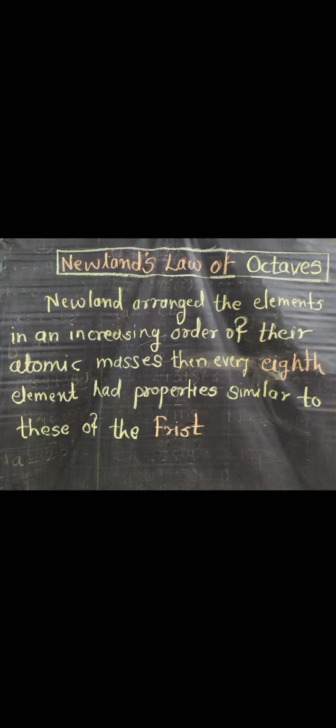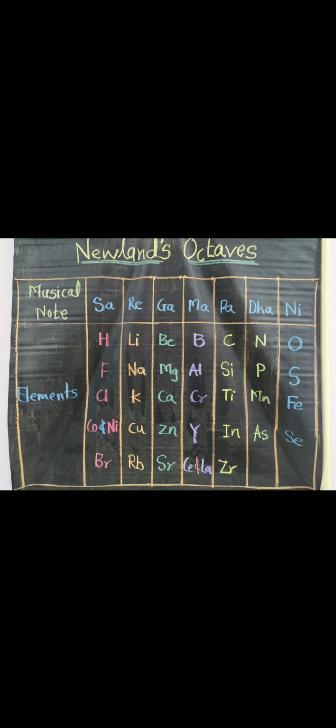So, for explaining this law, he gave the classification in a table. Observe table number 2.2 in our textbook, that is Newlands' octaves. In that table, you can see at the upper part there are musical notes, that is sa, re, ga, ma, pa, dha, ni. In the lower part there are elements. So according to the law, Newlands found that every eighth element had properties similar to those of the first.